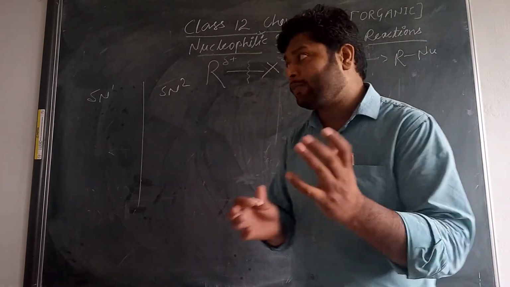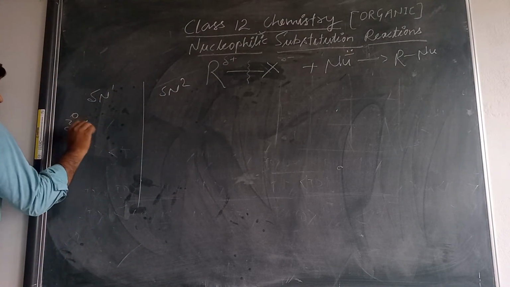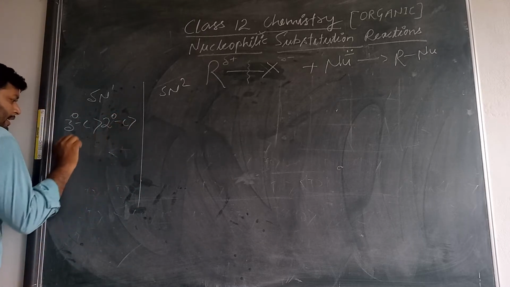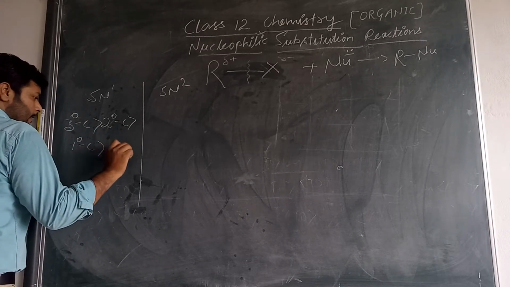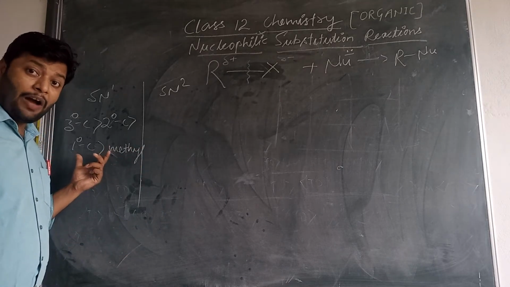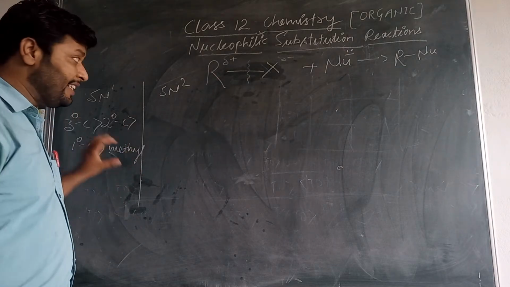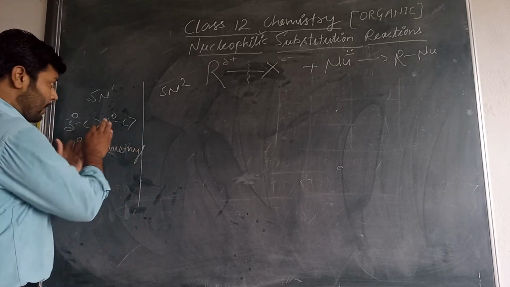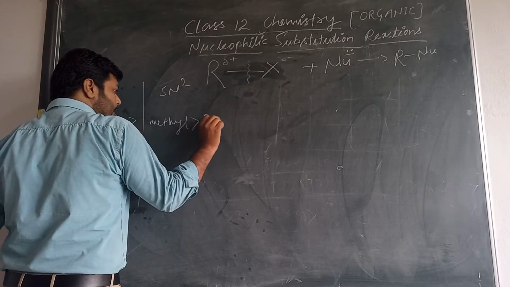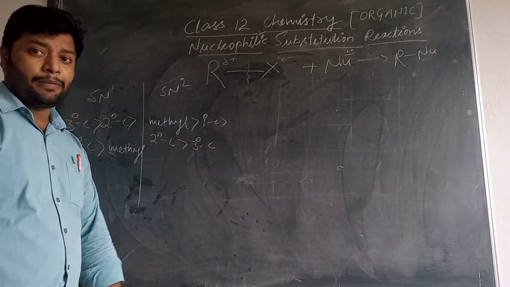But the reactivity order we have to learn is this: the reactivity order for SN1 is 3 degree carbon, that is 3 degree halogen compounds, most, then 2 degree carbon, then 1 degree carbon, then methyl. On the basis of the degree of the carbon bearing the halogen, 3 degree, 2 degree, 1 degree and methyl, that is the order of reactivity towards SN1 reaction, and that is reversed for SN2: methyl, then 1 degree carbon, then 2 degree carbon, and in the last 3 degree carbon.